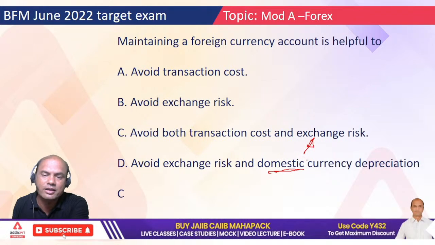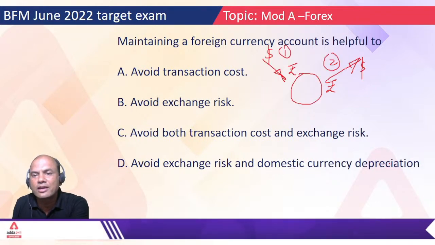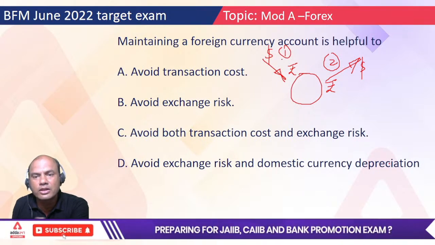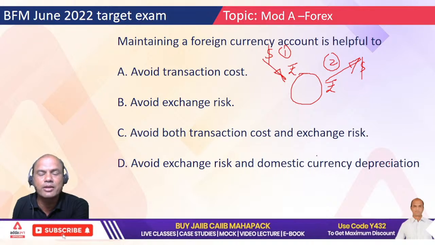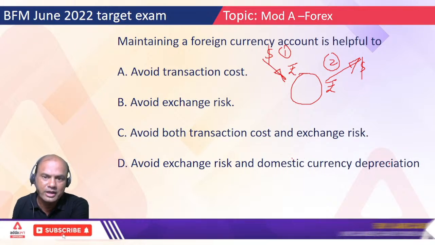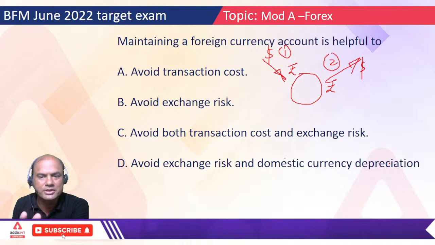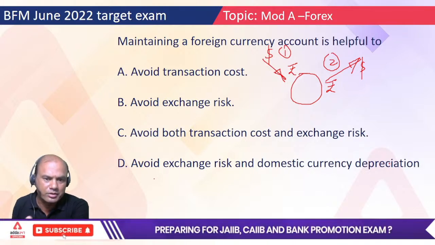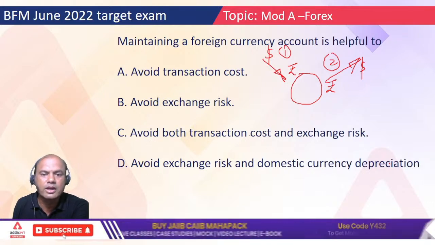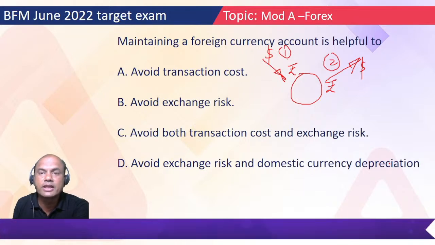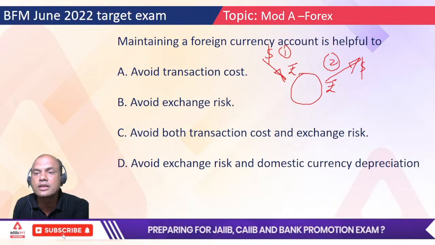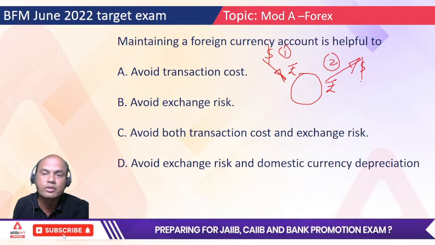How can you compare this with depreciation? Whether you do it in INR or in dollars, currency depreciation can't be changed by you. It depends on the overall country's performance. So this D part is out. C is okay because of both transaction costs. How many transaction costs are involved here? Dollar to rupees, one exchange. Rupees to dollars, another exchange. Two exchanges, of no use, right?